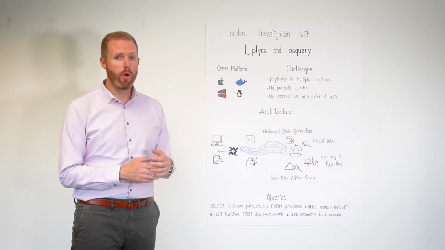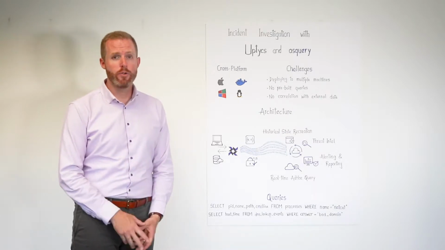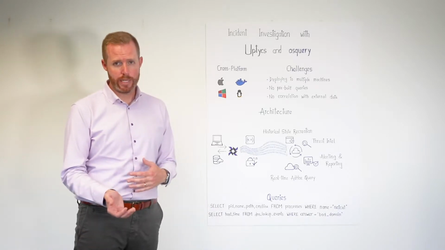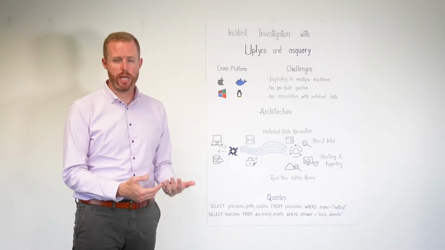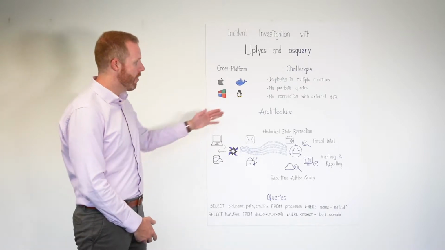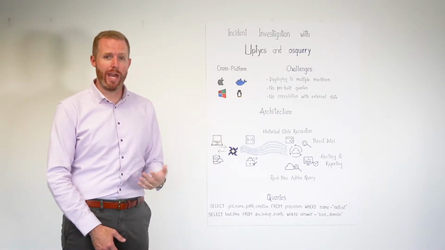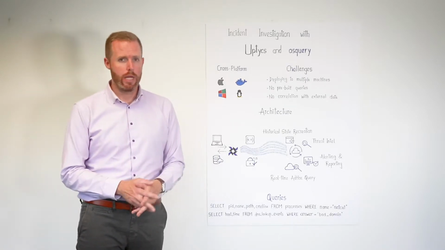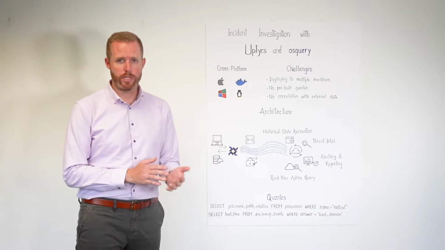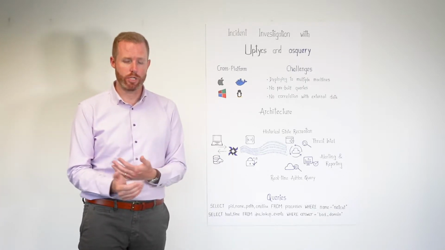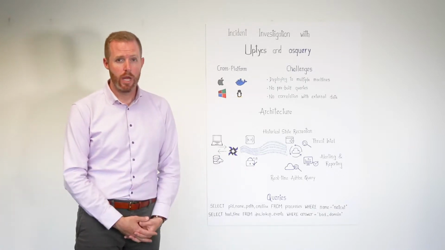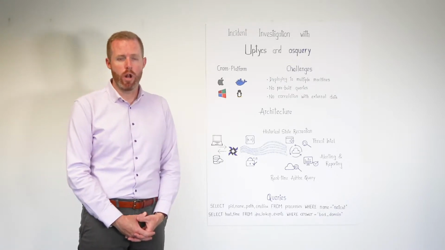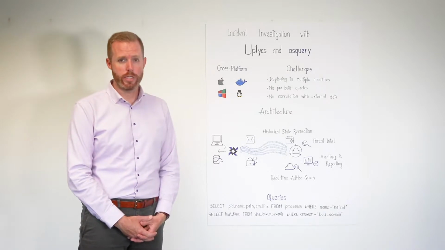Second is that there are no pre-built queries with Osquery. You need to determine what questions you want to ask, how often you want to ask them, what you want to do with that data. So just one more thing that you need to take on yourself. And third is that there's no correlation with external data. So if you're looking to use third-party threat intelligence, for example, that's not something that you can do within Osquery itself. Again, you need to build that infrastructure to manage and do that correlation. So there are significant hurdles to building out and maintaining your own architecture to support Osquery at scale.